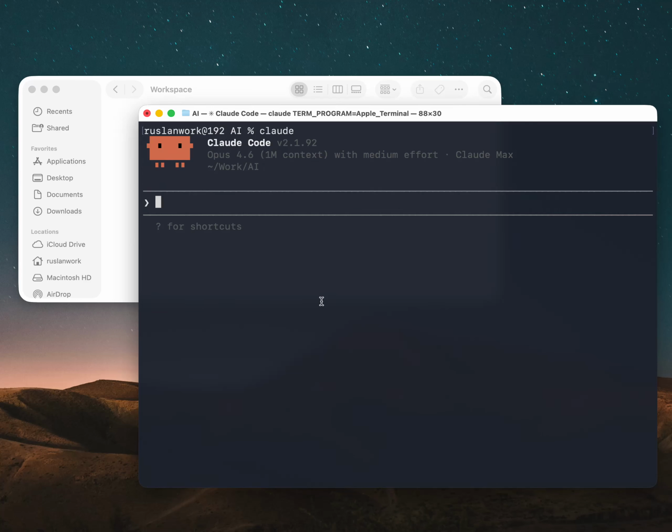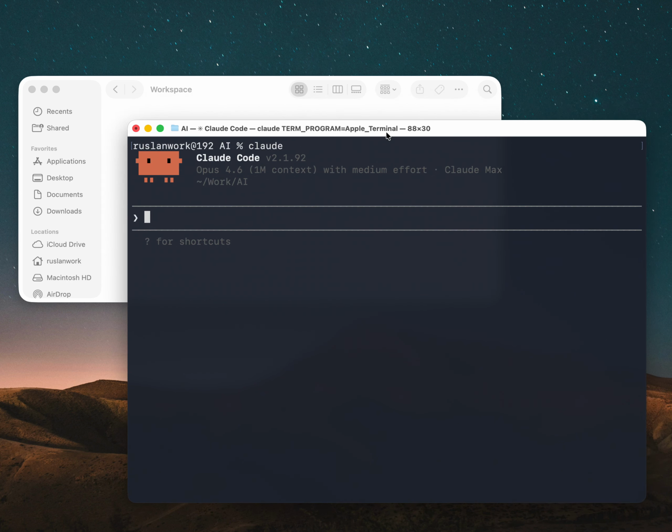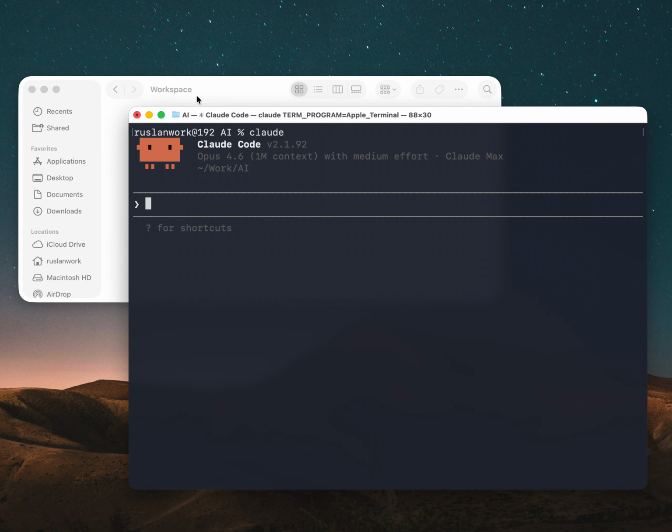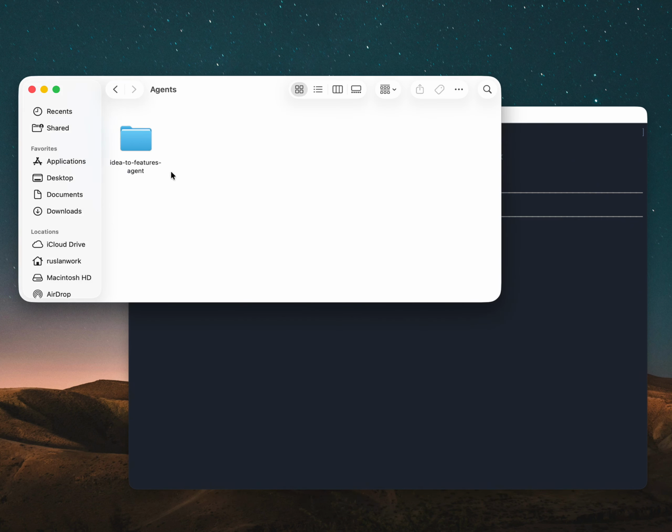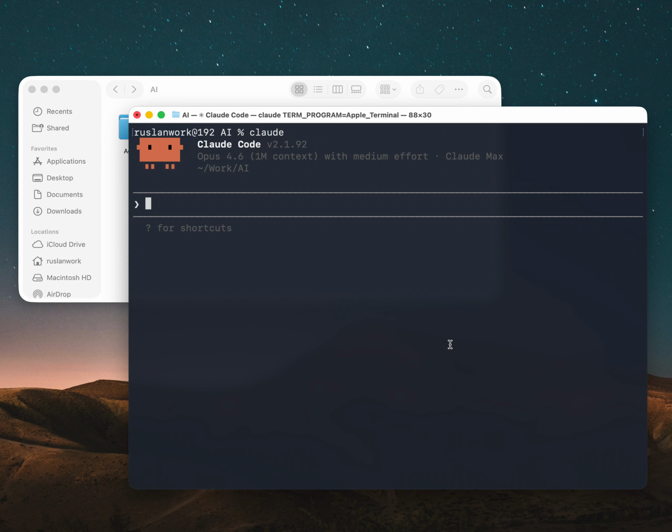Hello everyone, and today I'm gonna show you how AI agents can possibly change your life. I already created one AI agent for myself, and my life will never be the same since then. So my agent is about turning a raw idea into a detailed description of the product. So let me show you how it works.